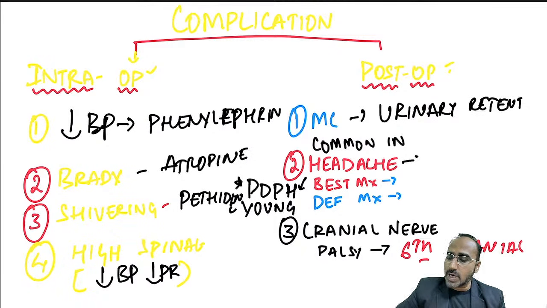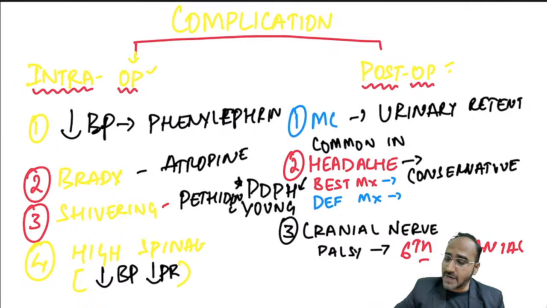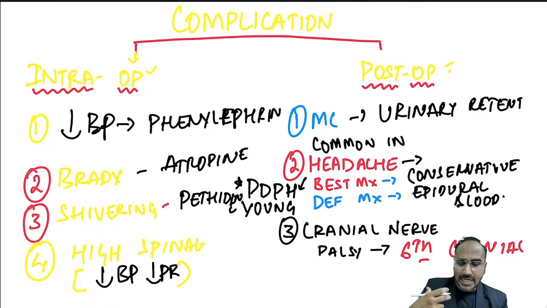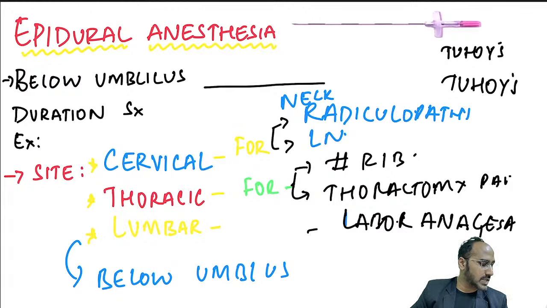Okay. If at all the patient develops headache due to the puncture in the dura, what is the best management? A conservative line of management where you are giving the patient coffee, NSAIDs, and rest to the patient. The definitive management is what? Epidural blood patch. Where you are taking the patient's blood and injecting through the epidural needle into the space where you have given spinal anesthesia. That forms a clot and closes the dura. Okay. And third, what is the nerve that could be damaged? Sixth cranial nerve, as it is having a long course.